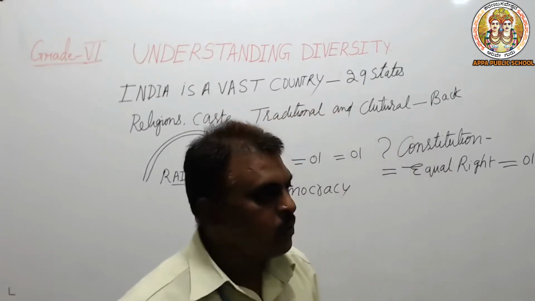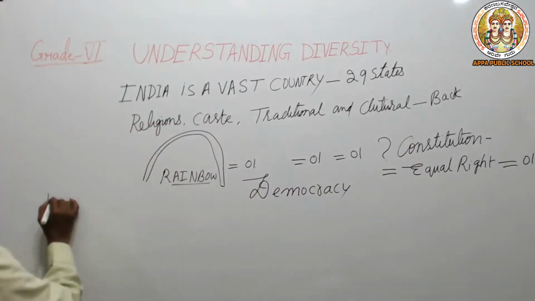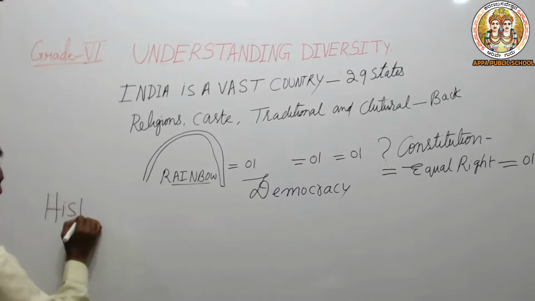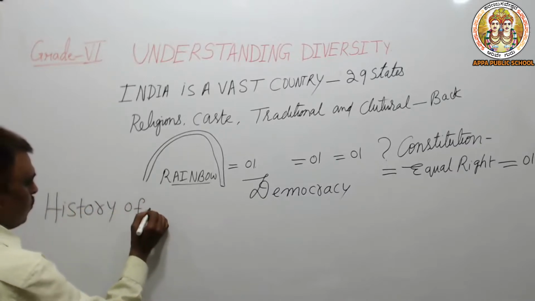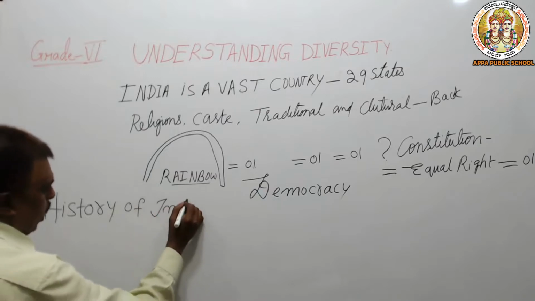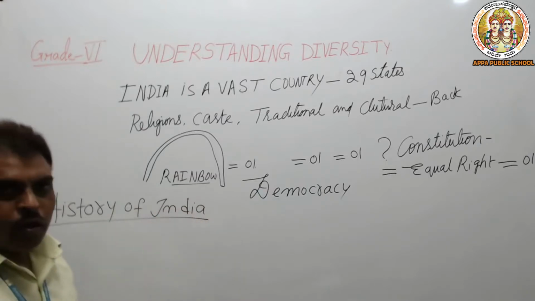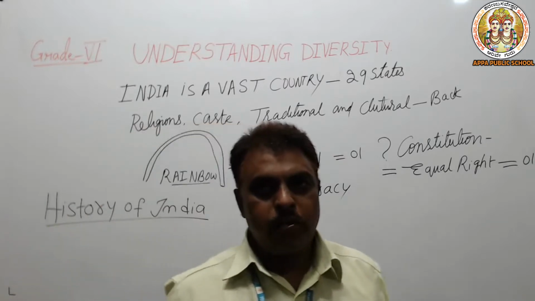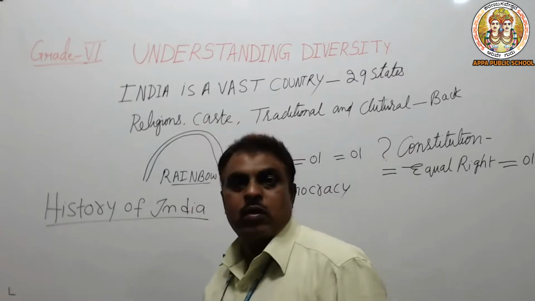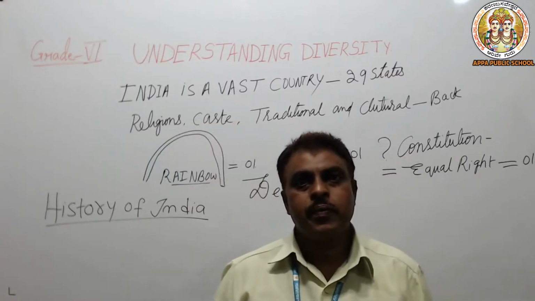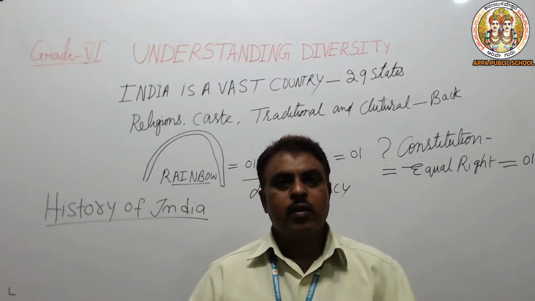And I would like to take you to the history of India. History of India before 1947, exactly before the British left India.